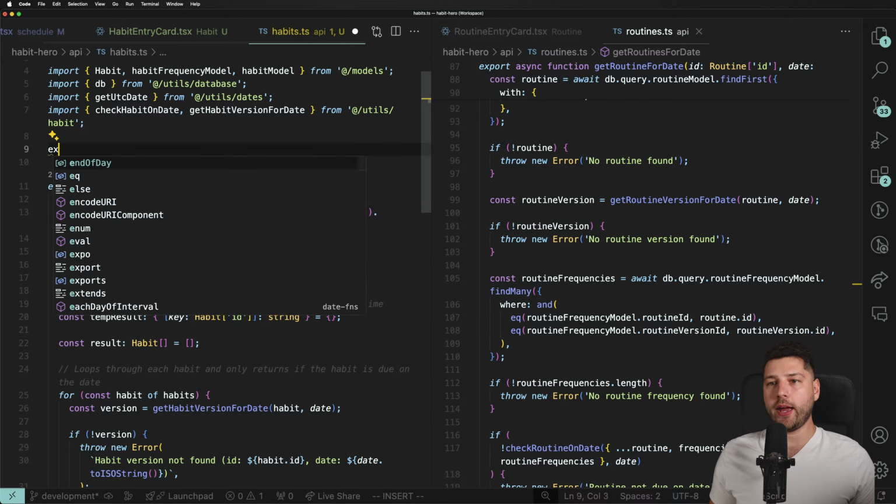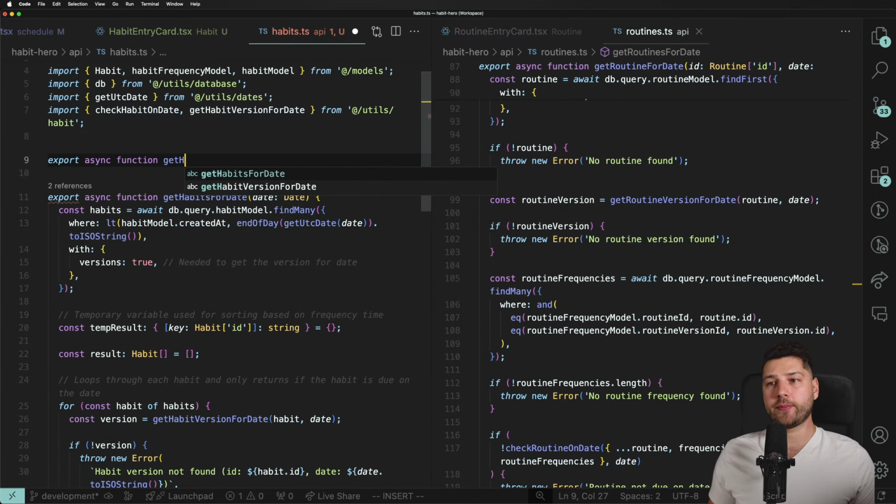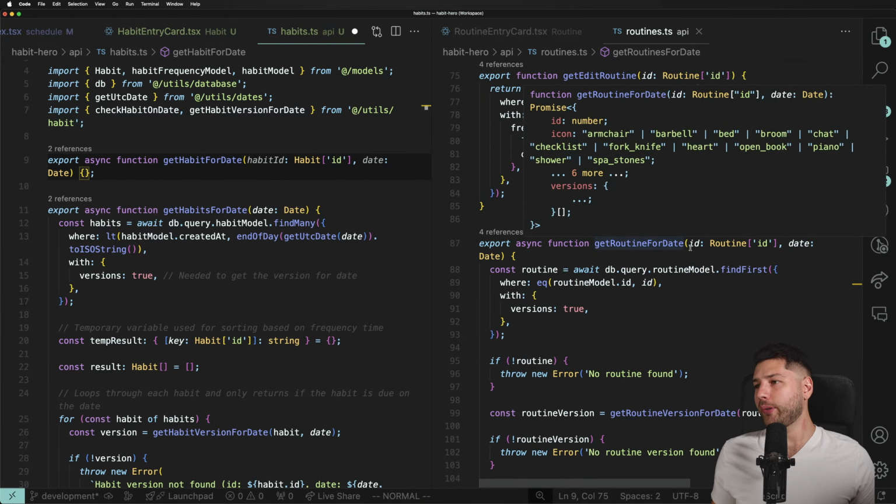Cool. Export async function get habit for date. This is going to take the habit ID and then the date. There we go. And how do I do it here? I put ID.